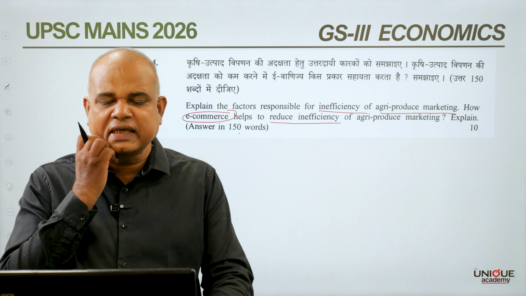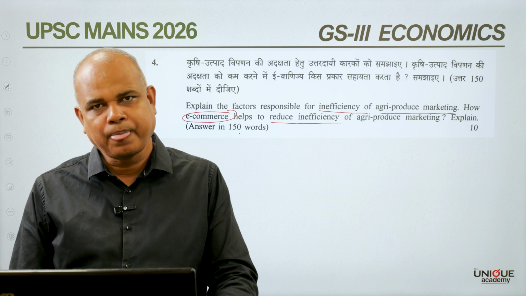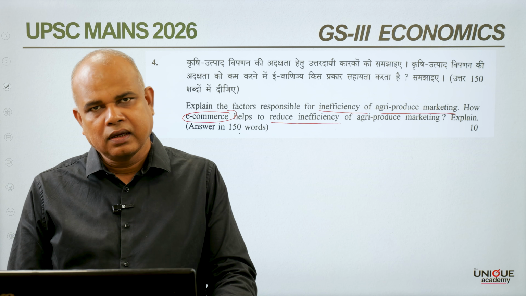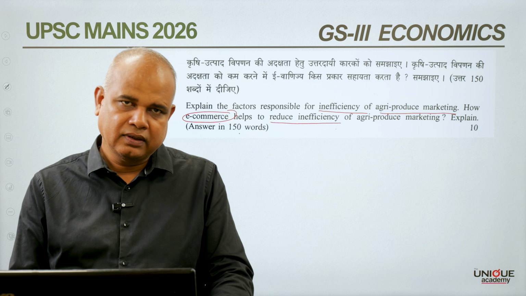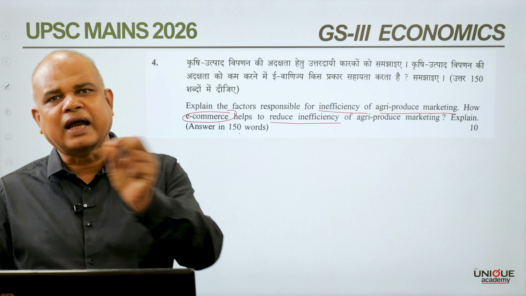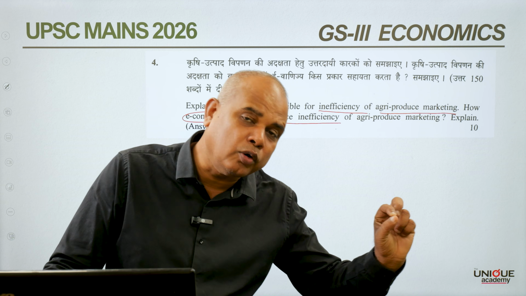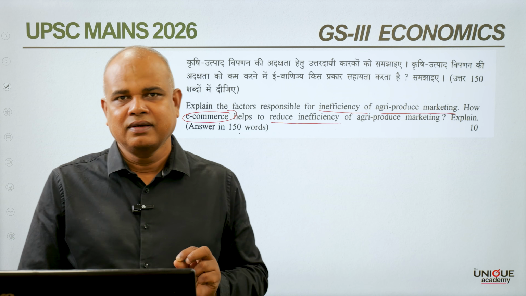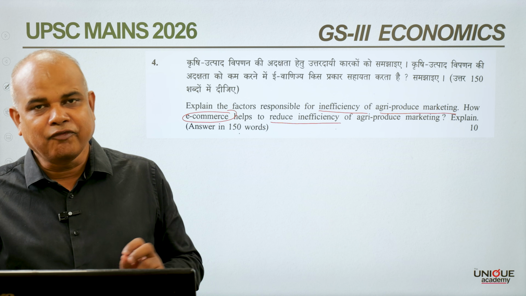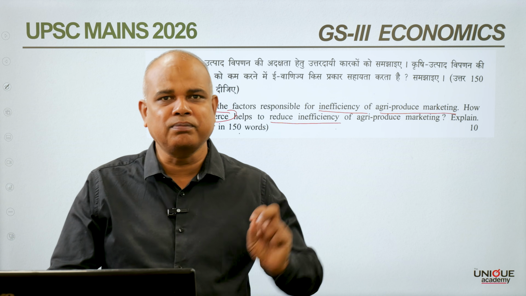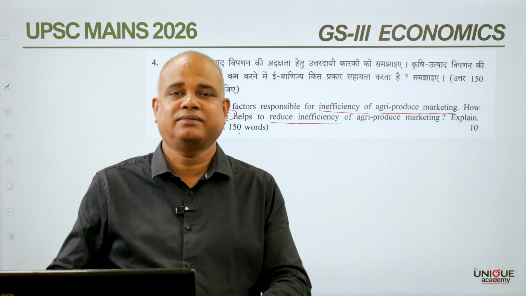Third important point is that due to multiple intermediaries, there is huge wastage also. Wastage at the producer level, wastage at the wholesale mandi level, wastage at the retailer level, wastage at the consumer's home, and wastage in our plate.